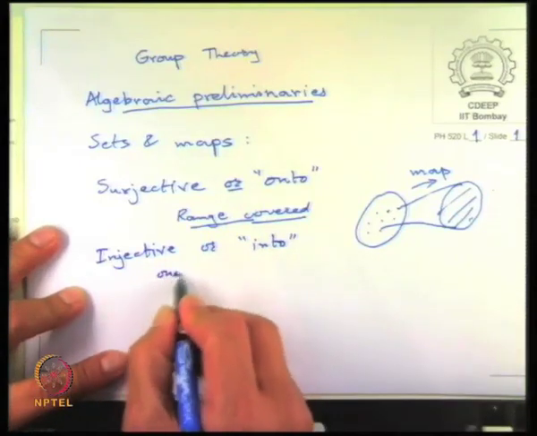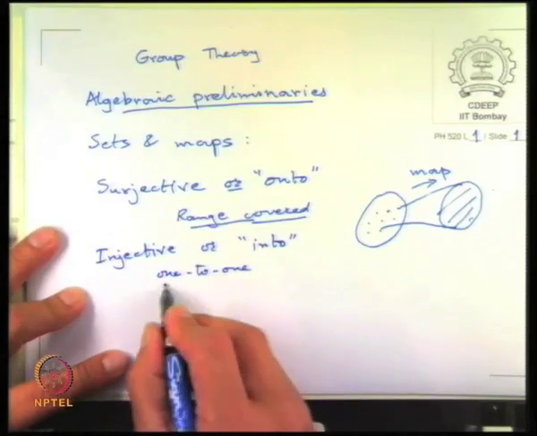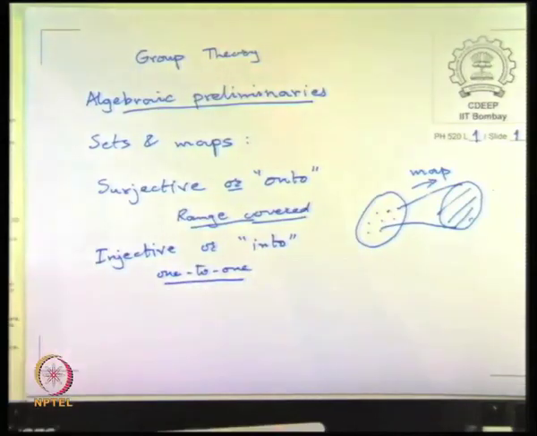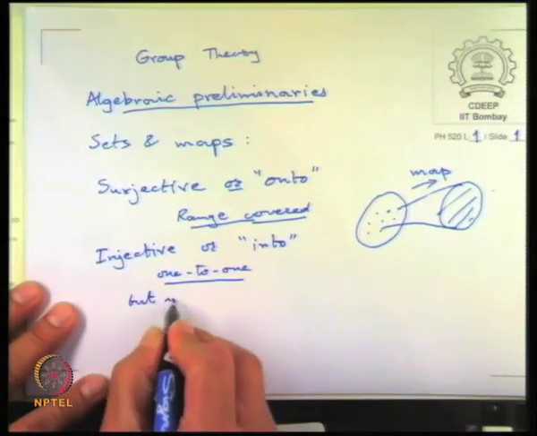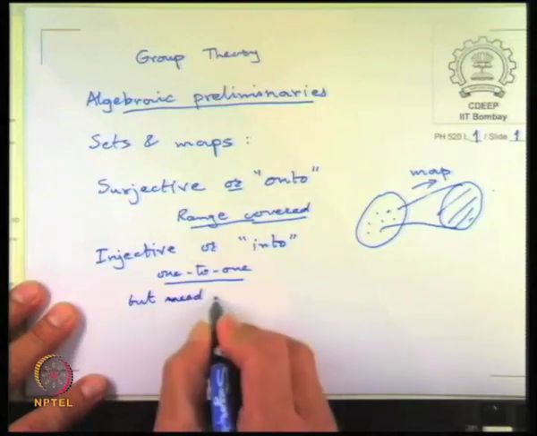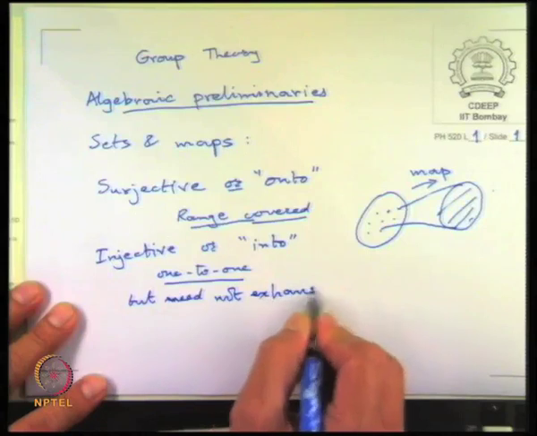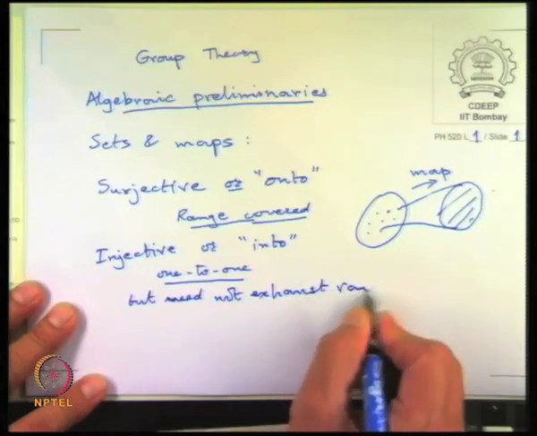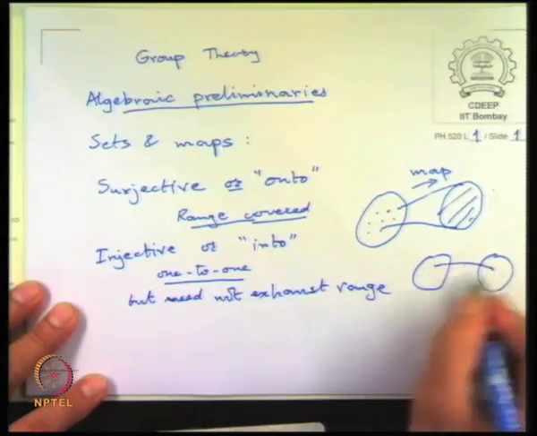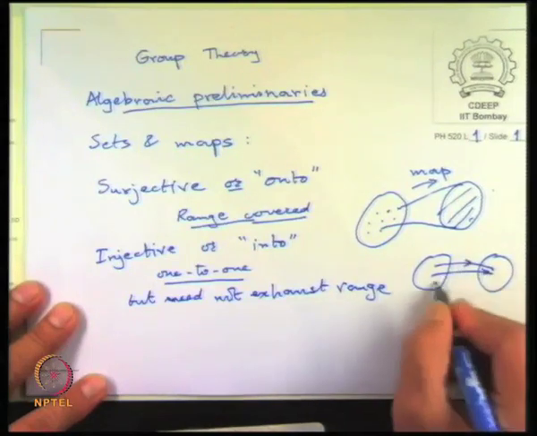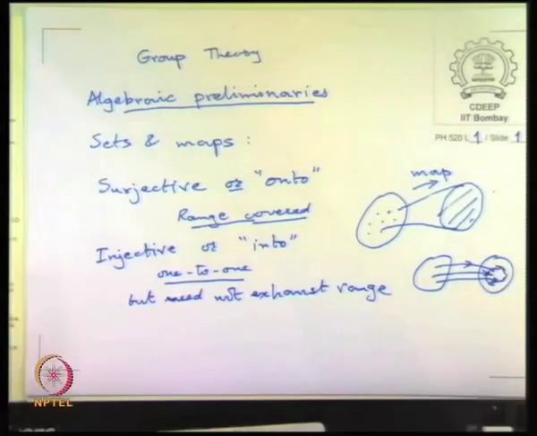Okay, so they are one to one, but they need not cover the range. So it may cover only part of the range.